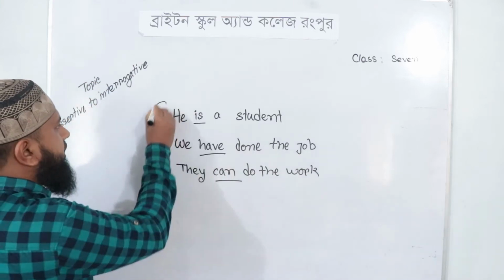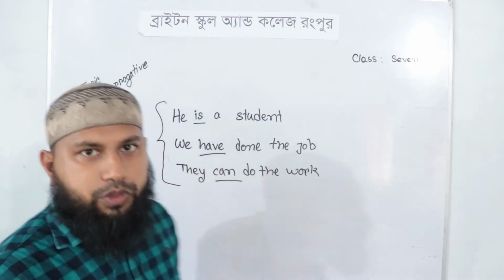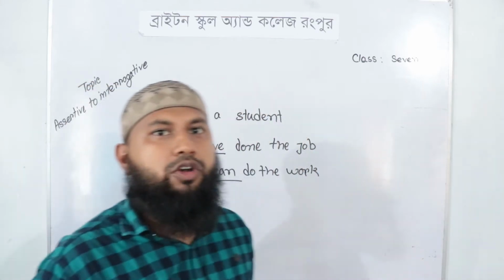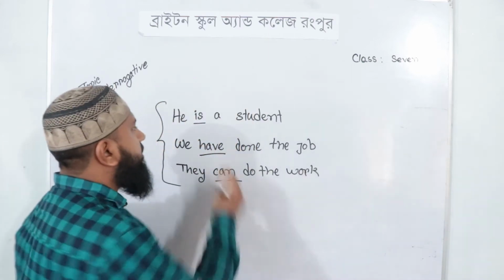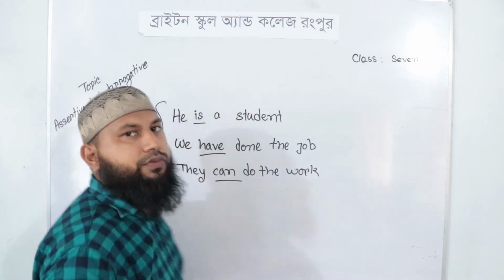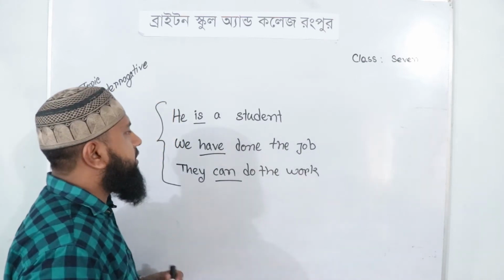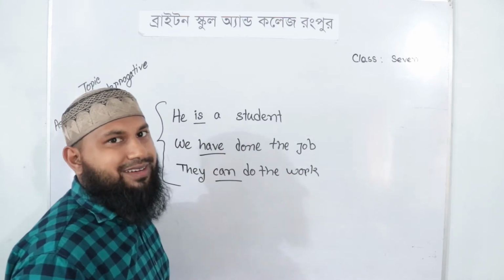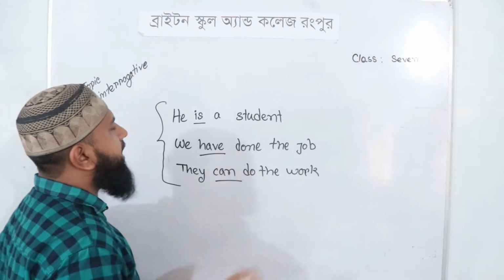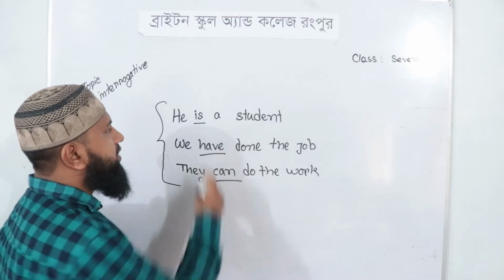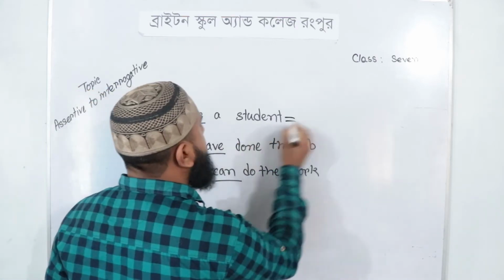Notice this sentence. If you find this kind of sentence with an auxiliary verb, then what should we have to do? We have to put the auxiliary verb in front of the subject. That means we have to start the sentence with the auxiliary verb. If I want to convert this sentence into an interrogative sentence, then I should start with is.